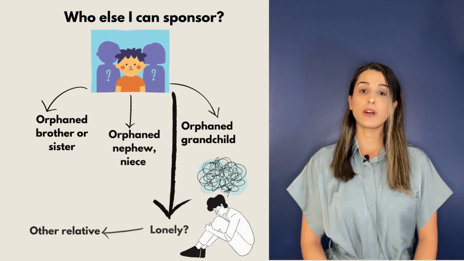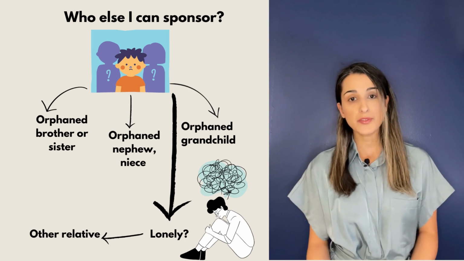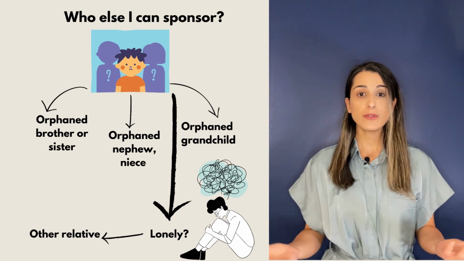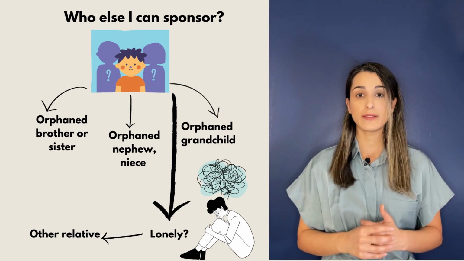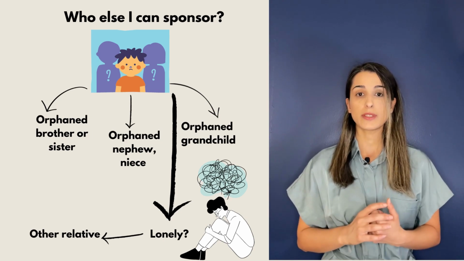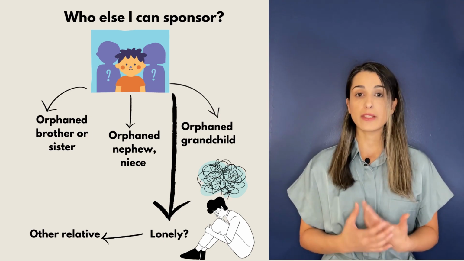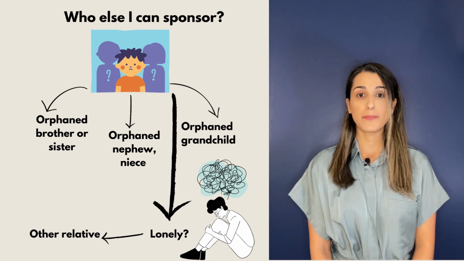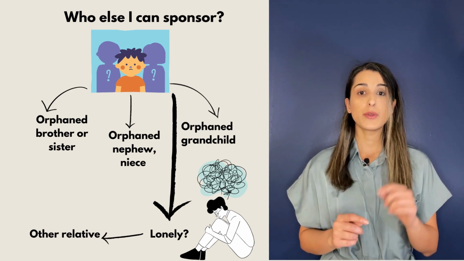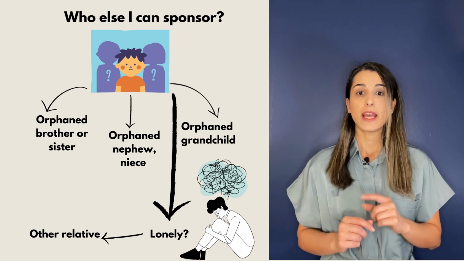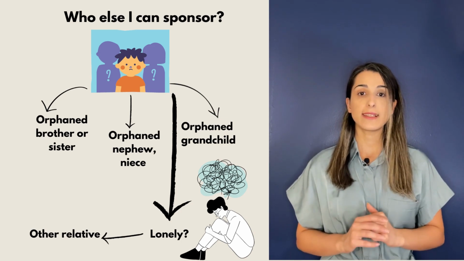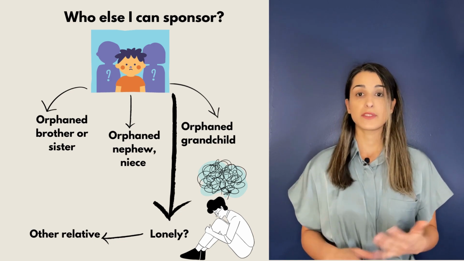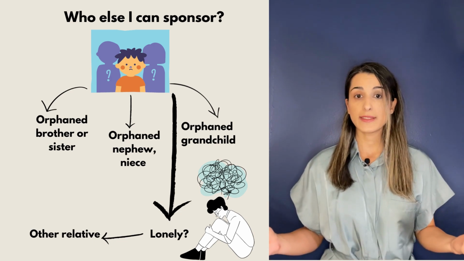If you have a blood-related or adopted brother, sister, nephew, niece, or a grandchild who is under 18 years old, single, and both parents have passed away, you might be able to sponsor them. However, you cannot sponsor them if one parent is still alive, the parents have disappeared, abandoned the relative, or are in jail.